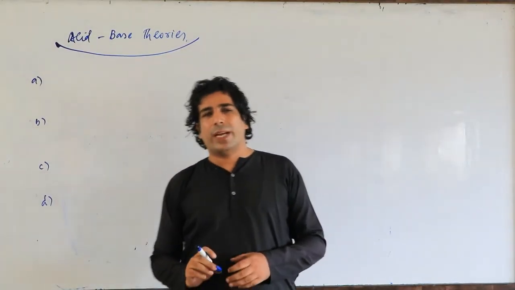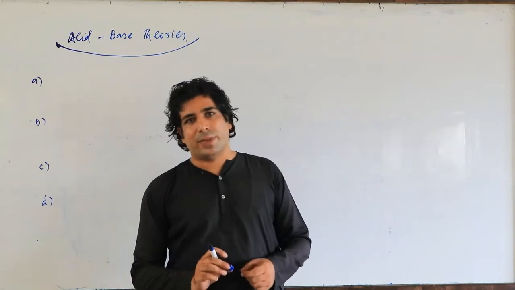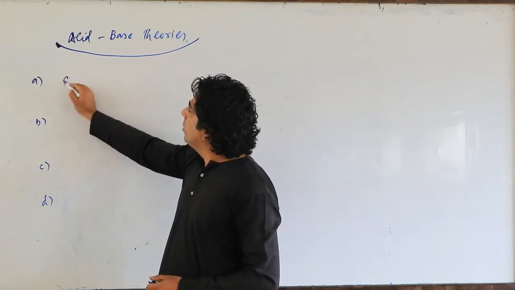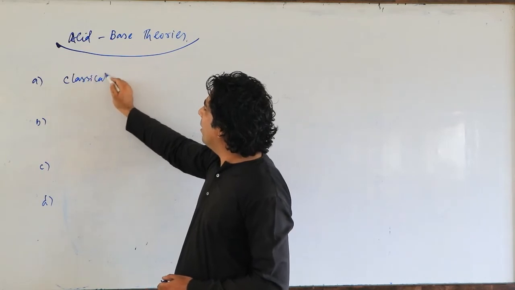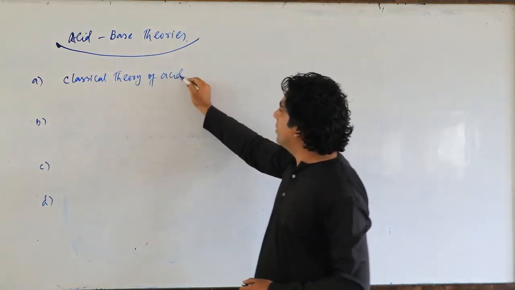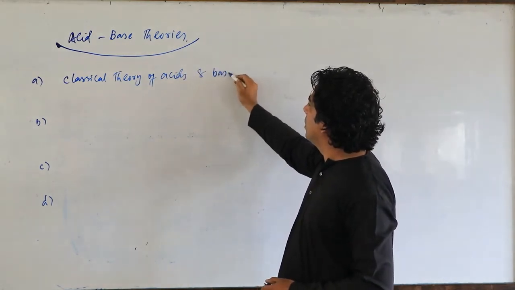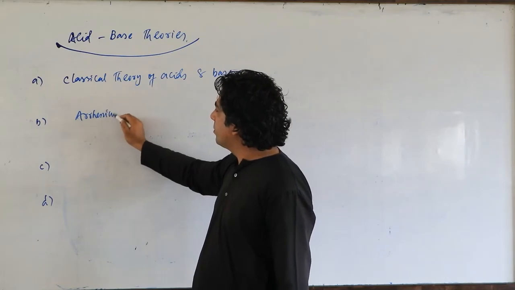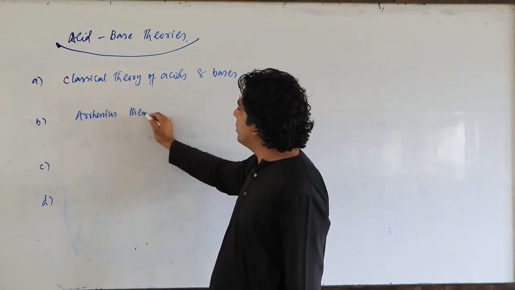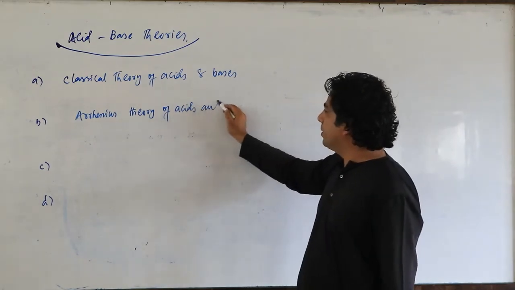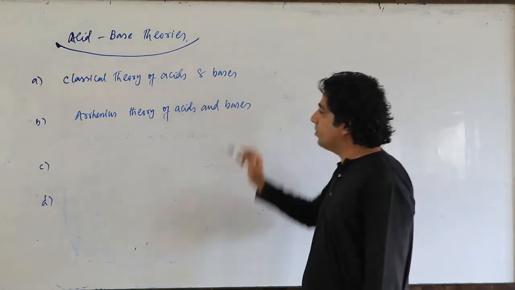Dear friends, we have different acid-base theories. So let us understand a few of them. First of all, we will study the classical theory of acids and bases. Then the Arrhenius theory of acids and bases, also known as the theory of ionization.